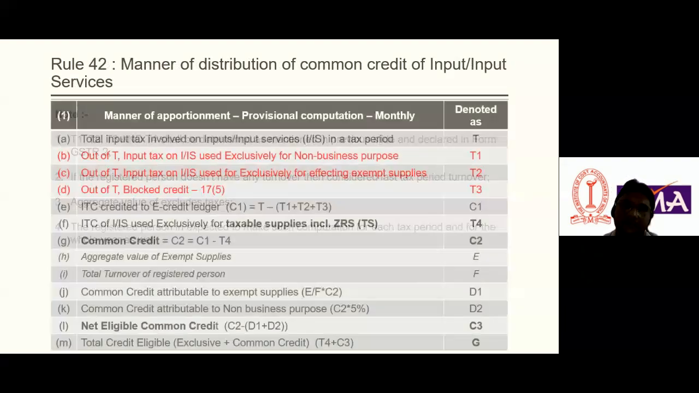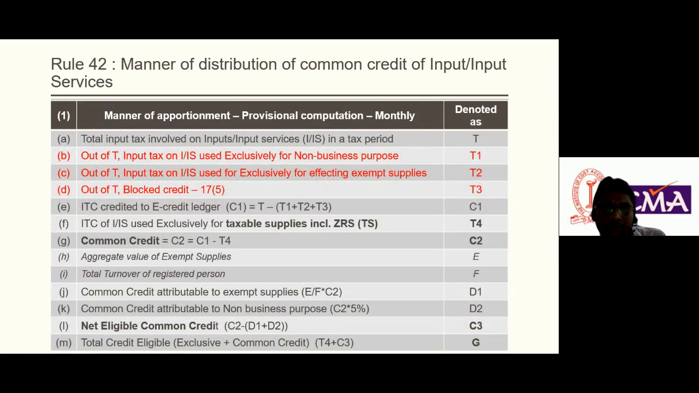So what does rule 42 say? Rule 42 is about the manner of distribution of common credit of input and input services. How to distribute the common credit, how to apportion the common credit between taxable supply and exempt supplies. The government is particular about this, and when the assessment comes up, every concerned authority has to check this computation. So we need knowledge about this rule 42.